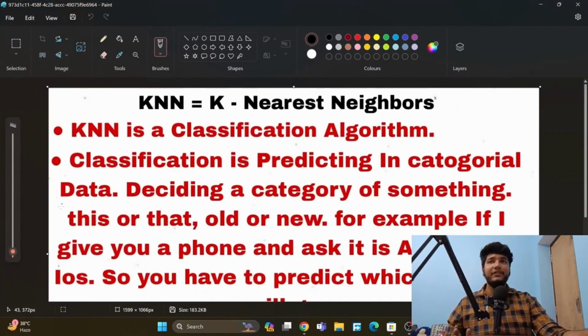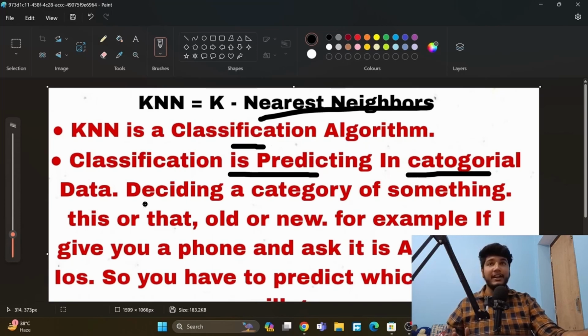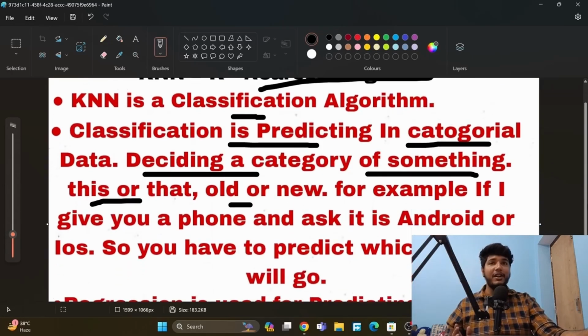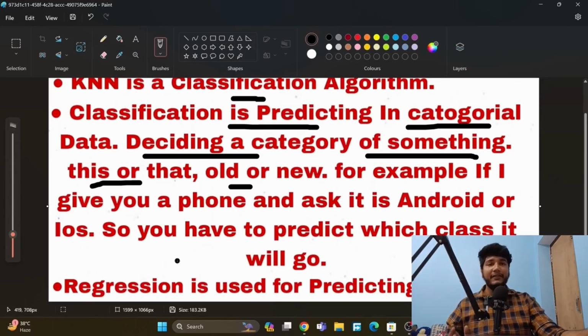So KNN stands for K nearest neighbors. This is the full form of KNN, and KNN is a classification algorithm. At the time you are watching this video, you may know what classification is. If you don't know, classification is predicting in categorical data, which means deciding a category of something, this or that, old or new. For example, if I give you a phone and ask whether it is Android or iOS, you are deciding which category it belongs to based on the phone model. You are deciding a category of something.